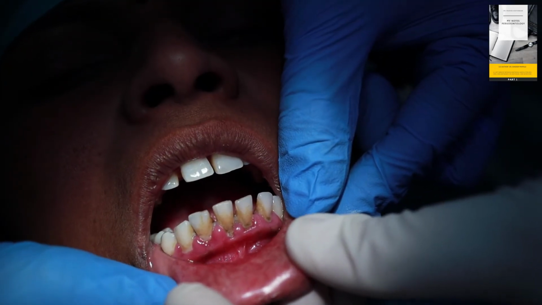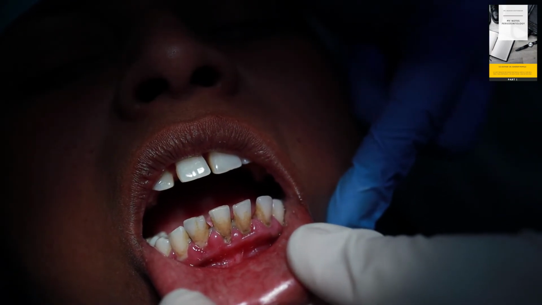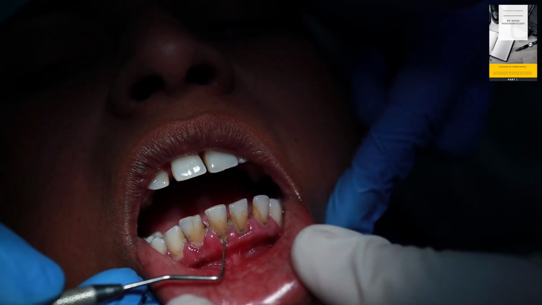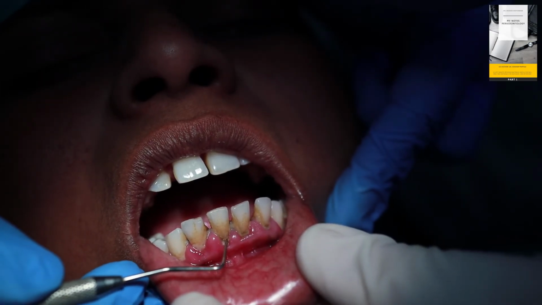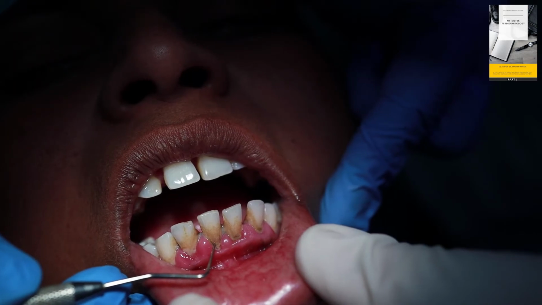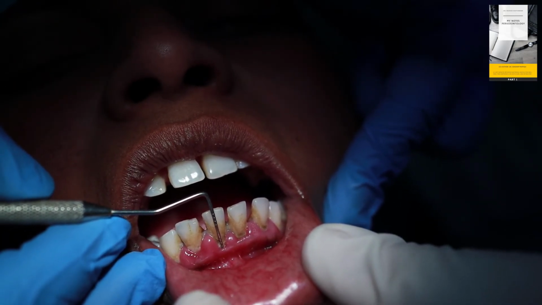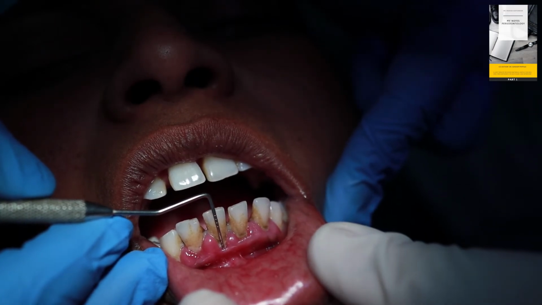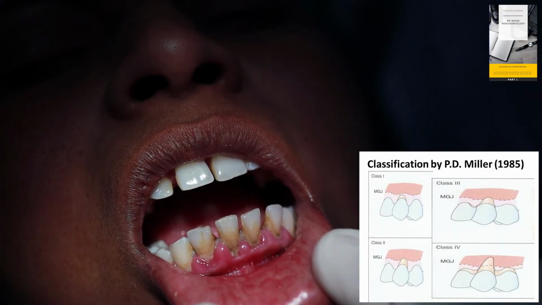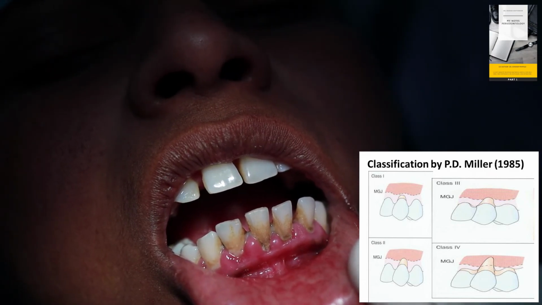Let us now come to the next part, that is gingival recession. For gingival recession, we have to assess the distance between gingival margin and cemento-enamel junction. So it is basically the apical receding of gingival margin, which we call gingival recession. In this case, you can see 2 mm of the gingival recession has occurred. Gingival recession clinically has been classified into 4 classes, that is class 1, class 2, class 3 and class 4.